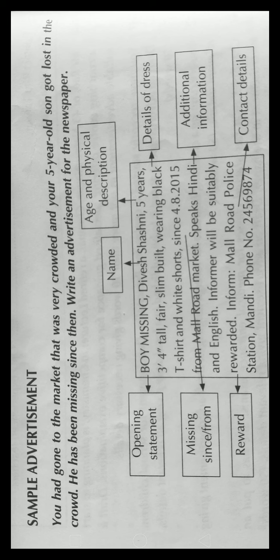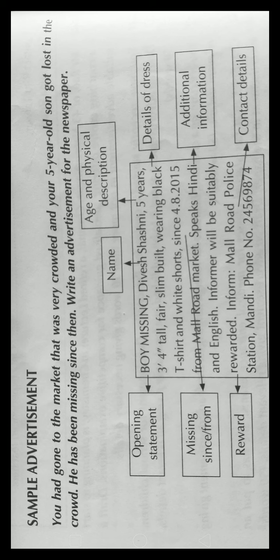Since 4th August 2015 is given in this, you can write 4th August 2020, from Mall Road Market, speaks Hindi and English. Informer will be suitably rewarded. Inform Mall Road Police Station, Mandi, and contact number.